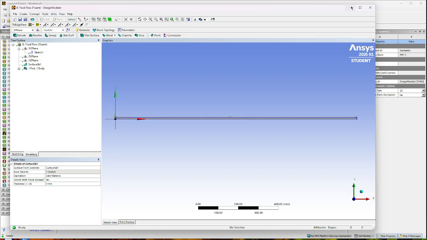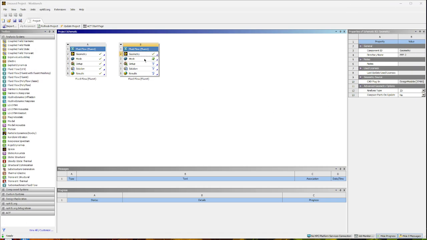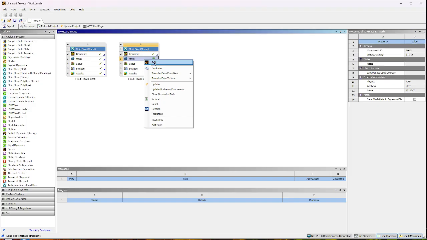So we're going to minimize this, and then we're going to right click and edit our mesh. This one might take a minute to load up.